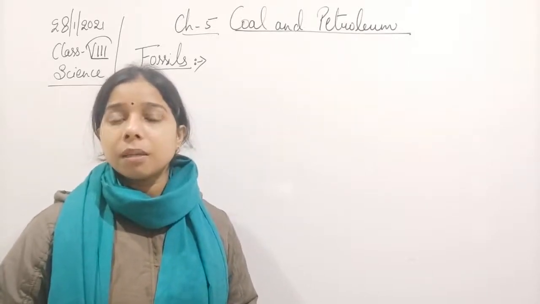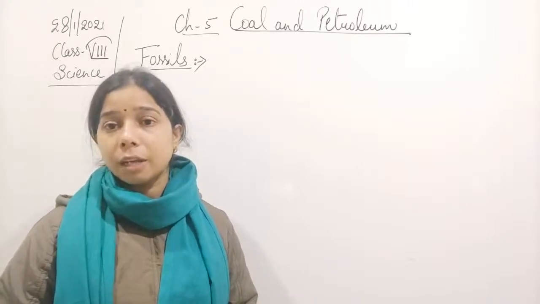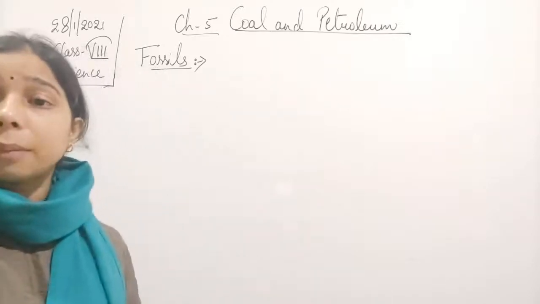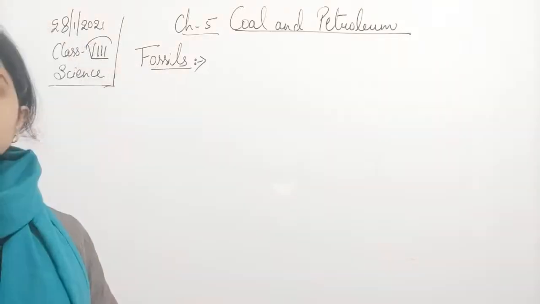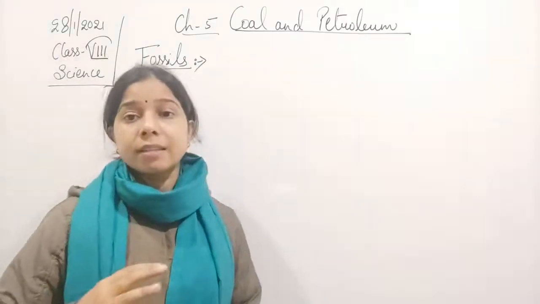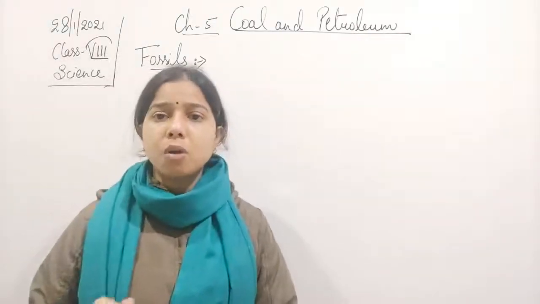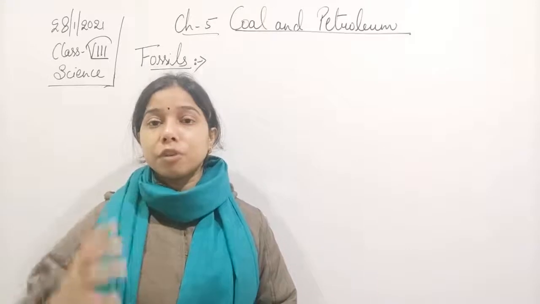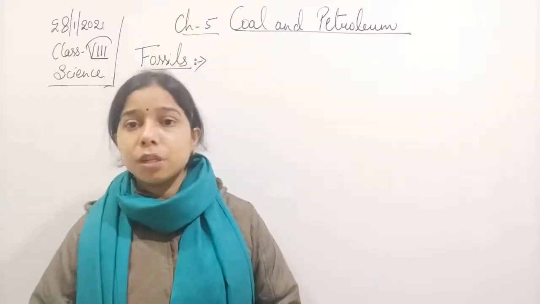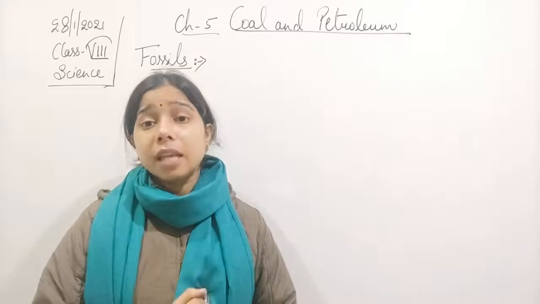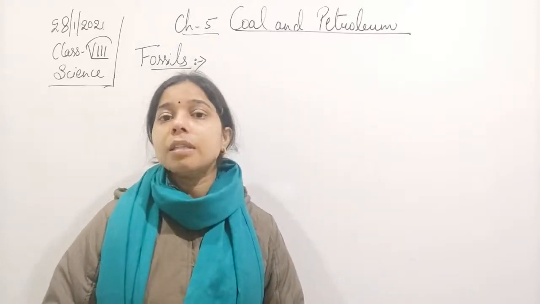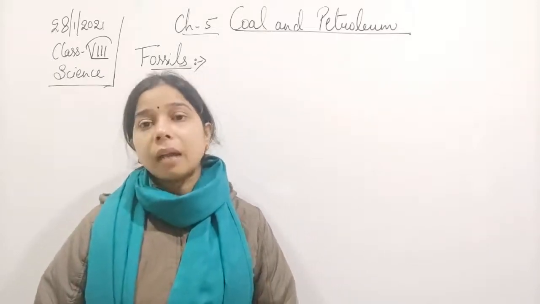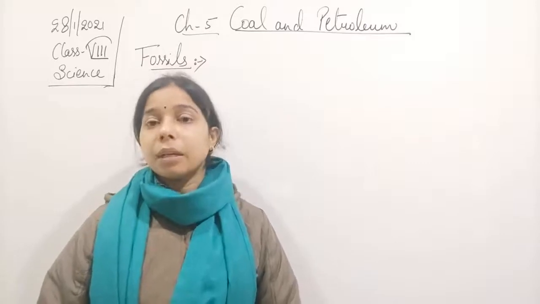So fossils are nothing but the dead plants and animals which got buried million years ago, and the reason can be anything, it can be natural calamities also. The process of conversion of the dead plants and animals into fossils occurs gradually. It means it takes a million years. So fossils are the remains of the plants and animals which got buried over a million years ago.